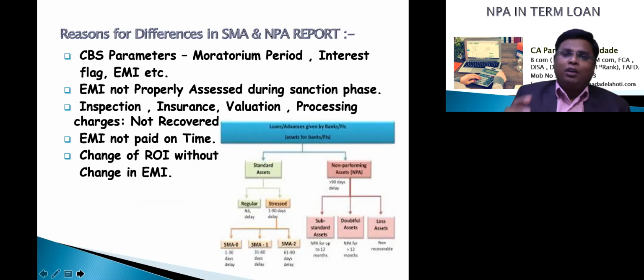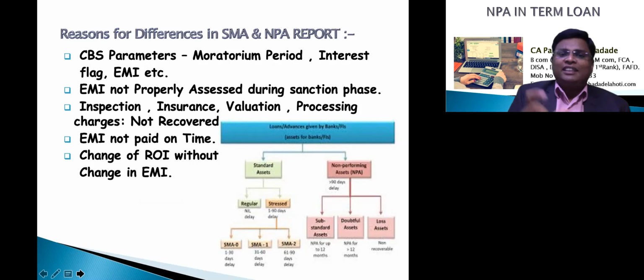Suppose the EMI as per the calculation should be 10,000 rupees, and the EMI set by the credit officer is 7,000 rupees. The borrower is paying 7,000 rupees very regularly each month. But when we calculate, at the end of the tenure the account should be nil, and as per this calculation mistake, the account will not get to 0.